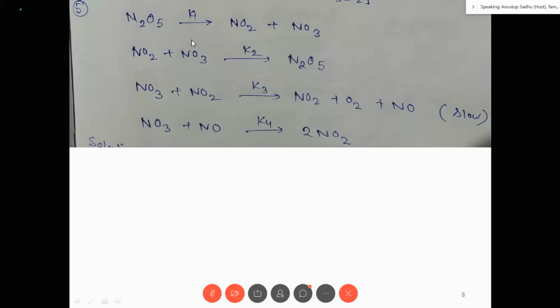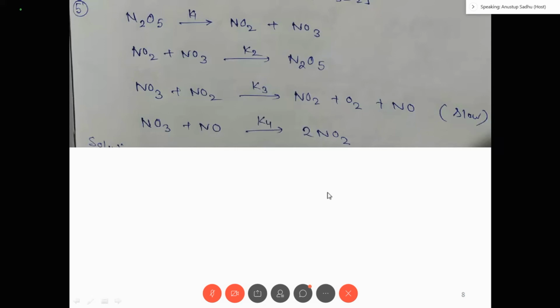In this reaction the overall reaction is N2O5 to NO2 plus O2. I have not put the overall reaction, but in the examination, if this type of complex reaction comes, then the overall reaction will be given. So the overall reaction is N2O5 to NO2 plus O2. In this reaction NO3 and NO are the intermediates.